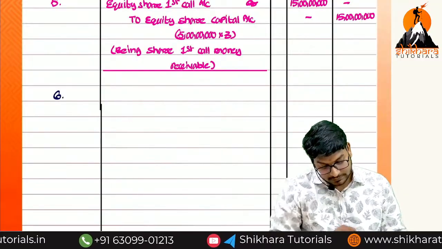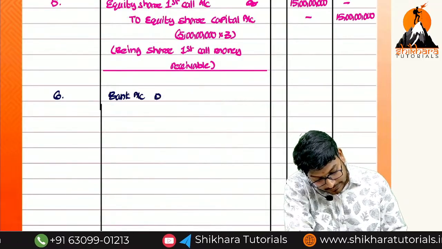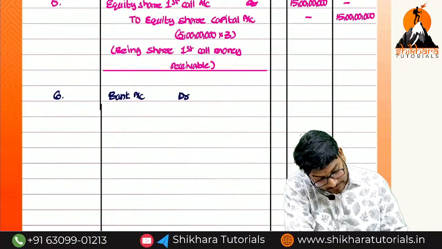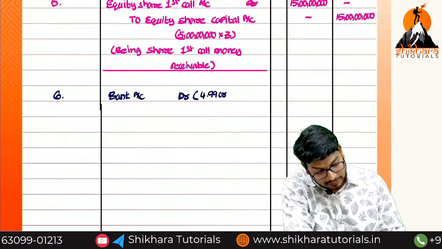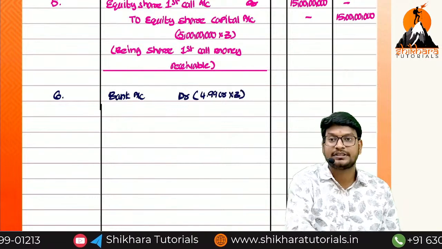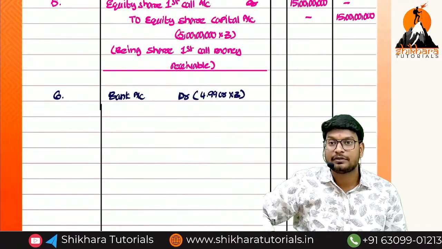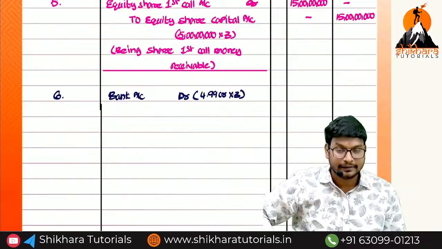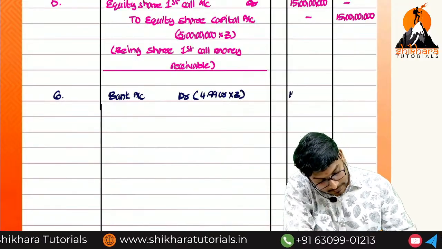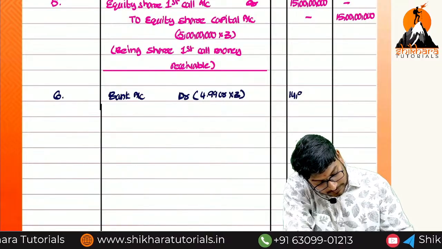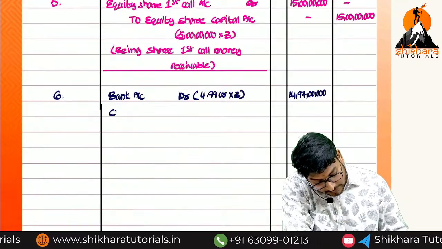So sixth one. First of all, bank account debit. How much, ma? 4.99 crores into 3 rupees. That is equal to how much? 4.99 means nothing but how much, ma? 4 crore 99 lakhs into 3 rupees. 14 crores 97 lakhs.